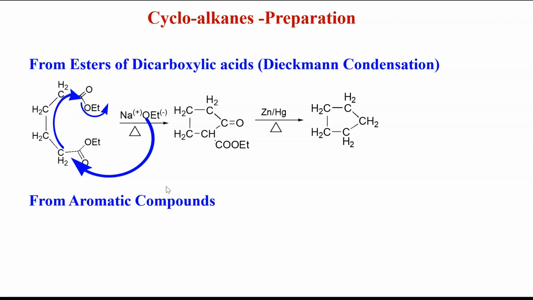If I take aromatic compounds and reduce them with hydrogen and nickel, or hydrogen and platinum, or hydrogen and palladium, in which the nickel, platinum or palladium are in a finely divided state, and heat it, the double bonds in the aromatic ring system get reduced to give rise to cyclohexane. These are the four methods of preparation of cycloalkanes.